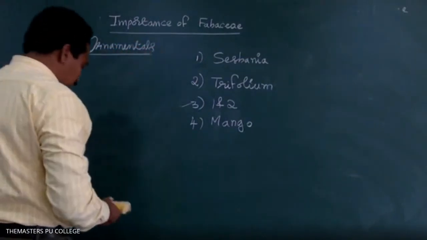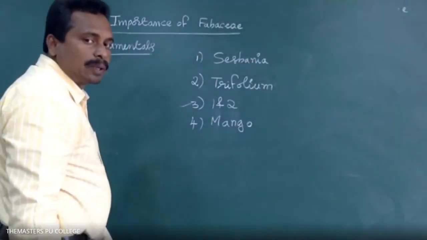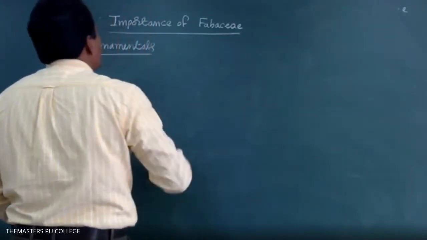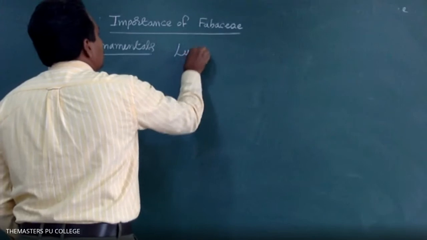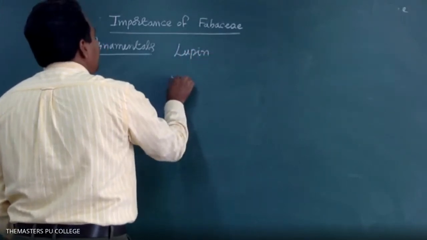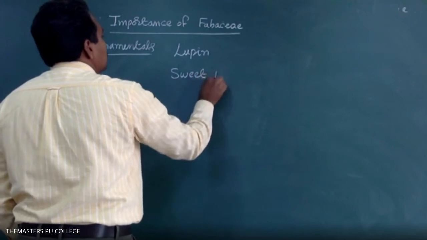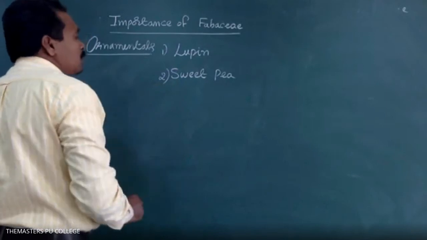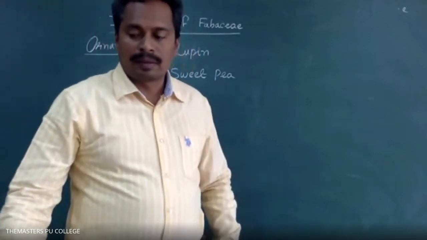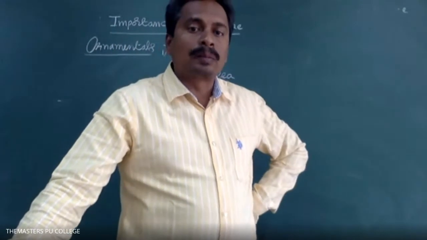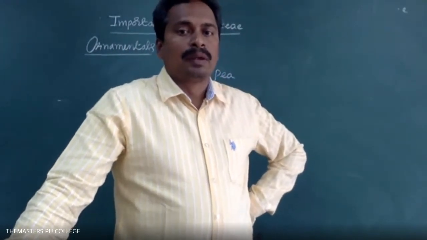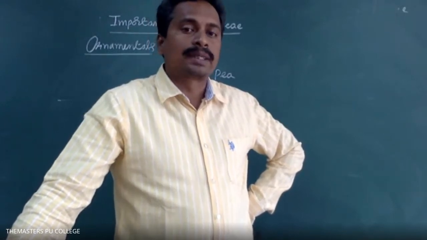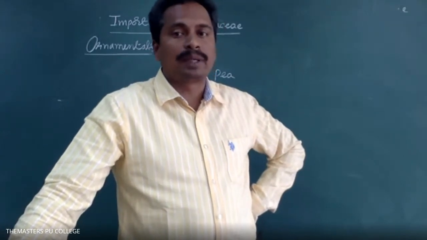Some of the plants are cultivated as ornamental plants. Lupin and sweet pea. Some of the plants are cultivated as ornamental plants. What are the ornamental plants in the Malvaceae family?